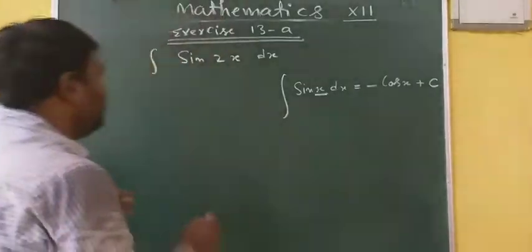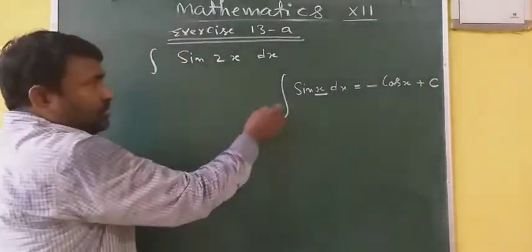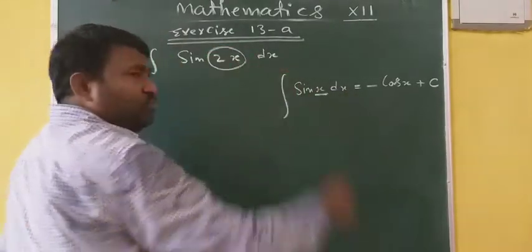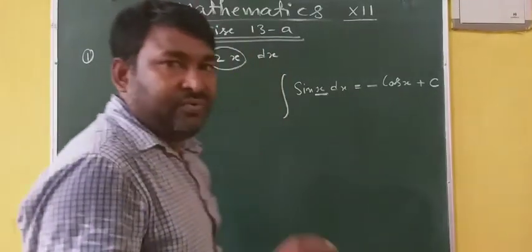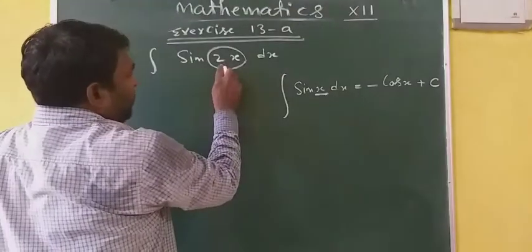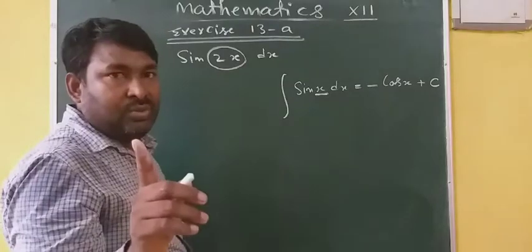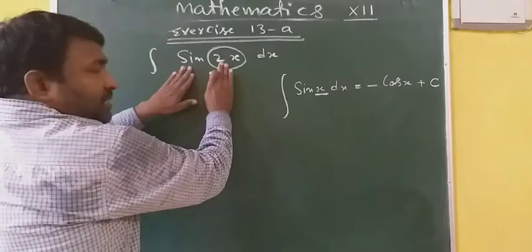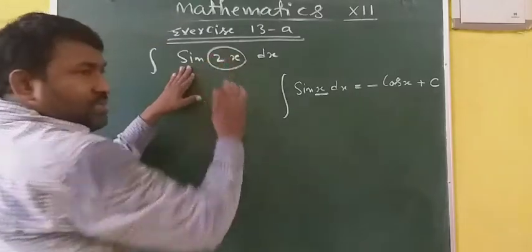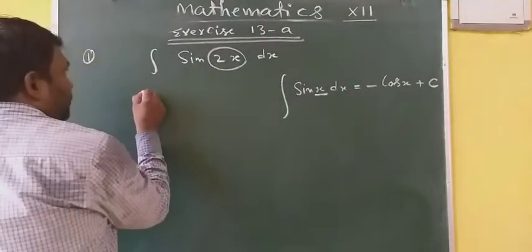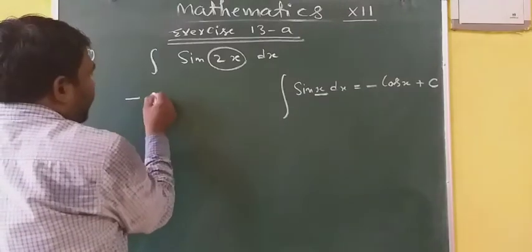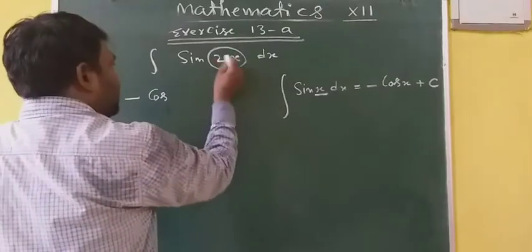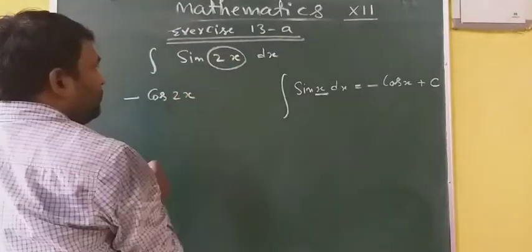For example, here it is sin 2x, and you already know the formula for sin x only. So can you consider this 2x as x? Of course you can, since the differentiation of 2x is 2, which is a constant quantity. That's why you can apply the formula of sin x by thinking of 2x as x. So your result will be minus cos 2x, since in the place of x it is 2x.